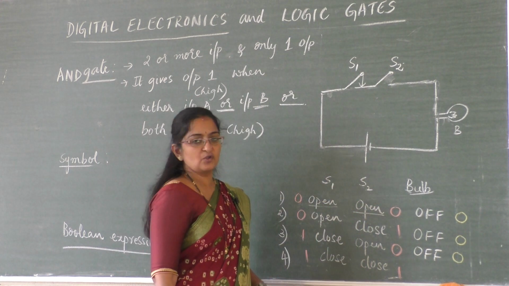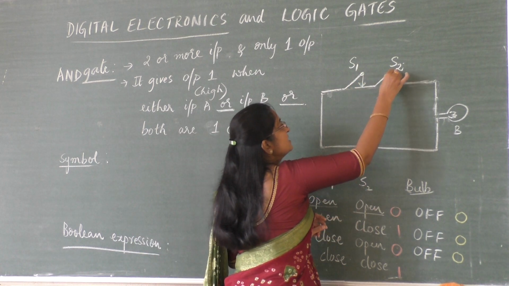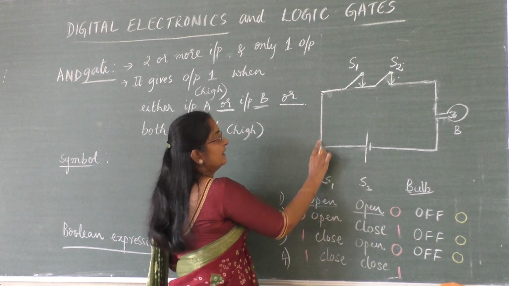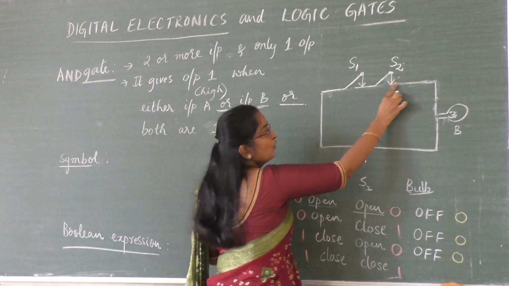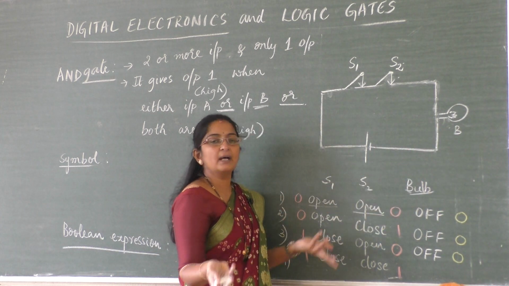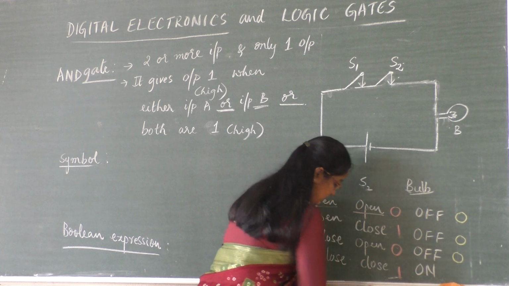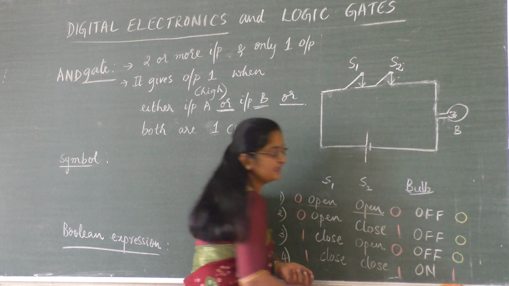When both are closed, S1 is closed and S2 is closed, the current will flow through S1, flow through S2, and as a result the full current will flow through the bulb and bulb will get the current and it will glow. So bulb is under on condition. So on means I will write it as 1.